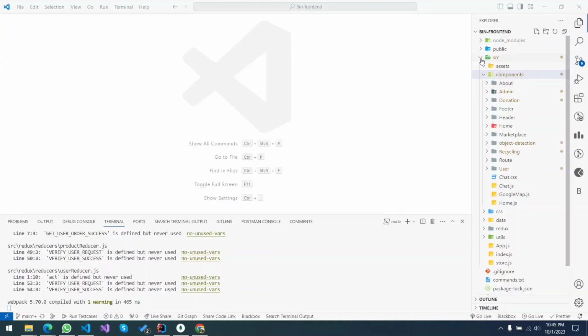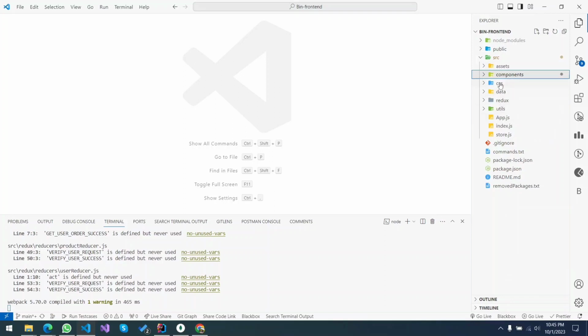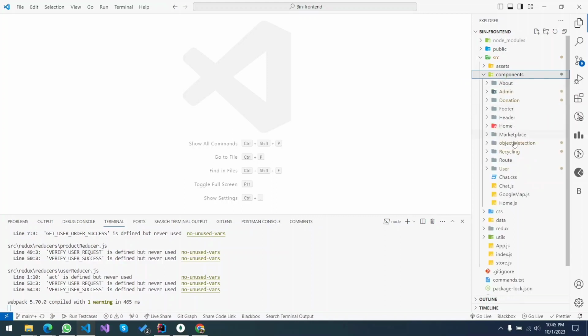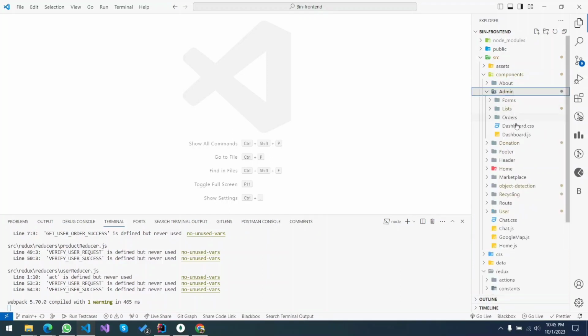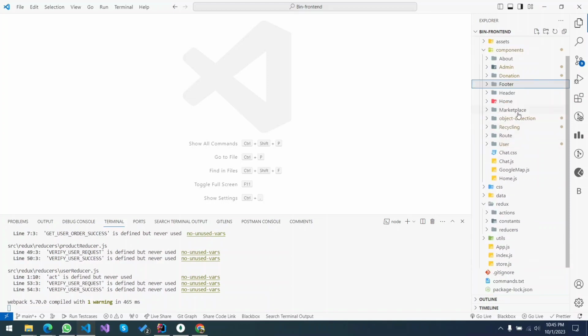Here our project is developed using React.js as front end and we are using Redux for state management. You can see the project structure from here, where all the components are listed in here and all the Redux essentials are listed over here. Here you can see everything is differentiated. There's an about section, footer, header, and everything related to it. There's an object detection, recycling, logs, etc.